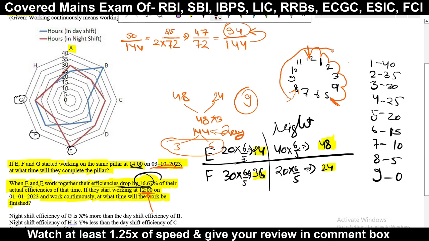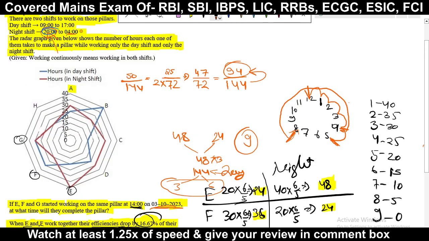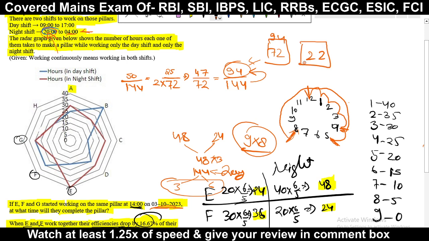And the maximum working hours they can work is 8 hours. You know very well, they start from 8 o'clock and can work up to 4 o'clock only. It was clearly given here. So they can work 8 hours. If they work with an efficiency of 9 for a maximum of 8 hours, they will be able to complete only 72 part of this work. So what will remain? 94 minus 72, that is 22. So 22 will still be left.